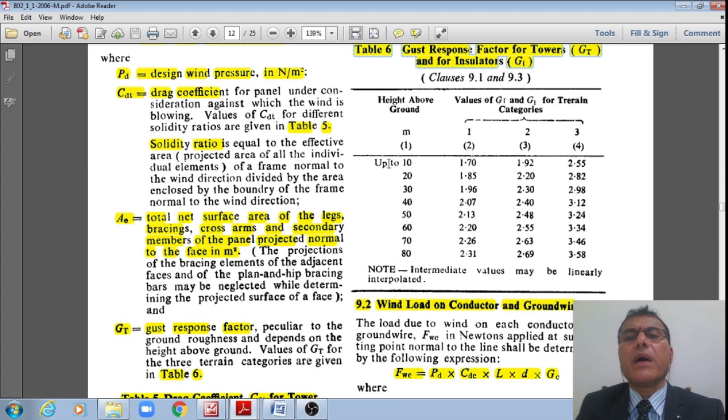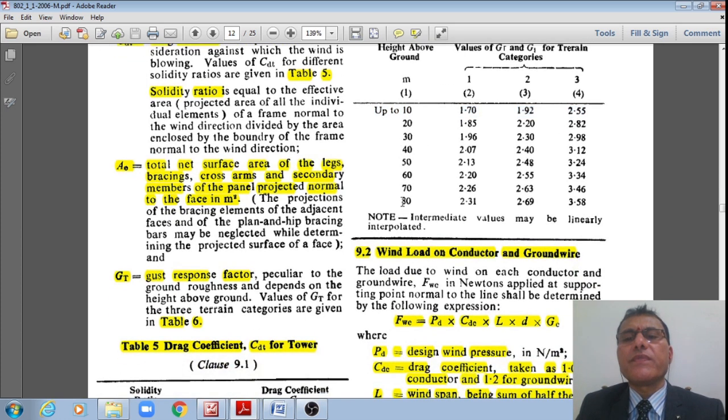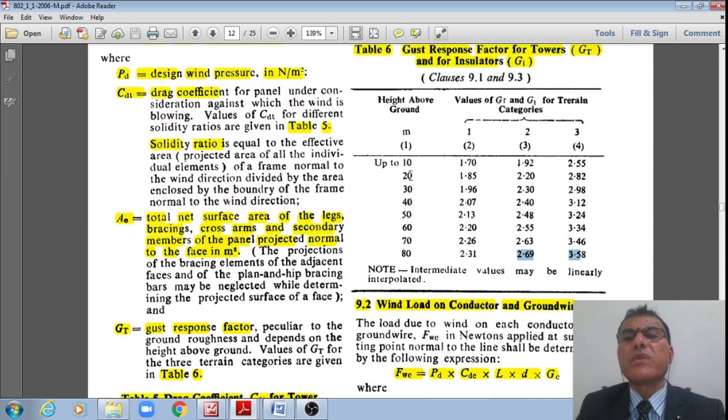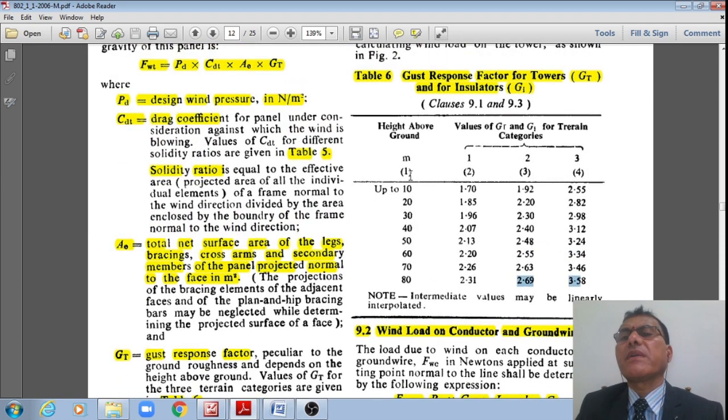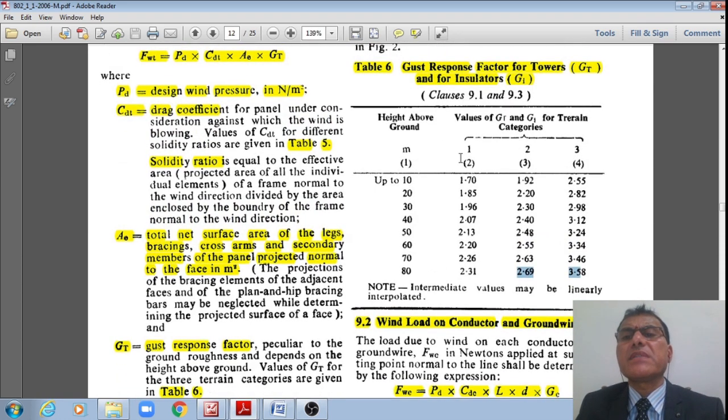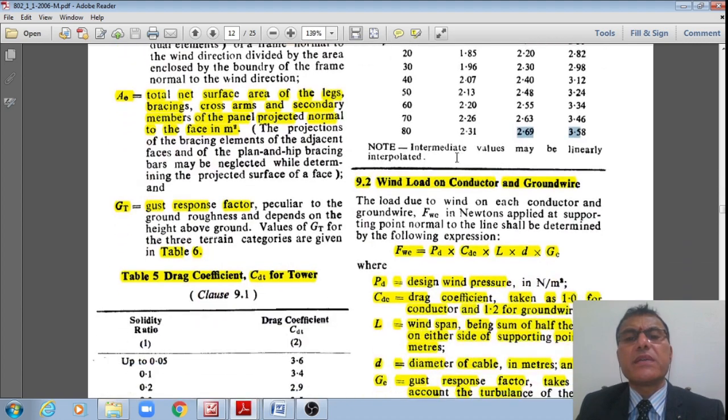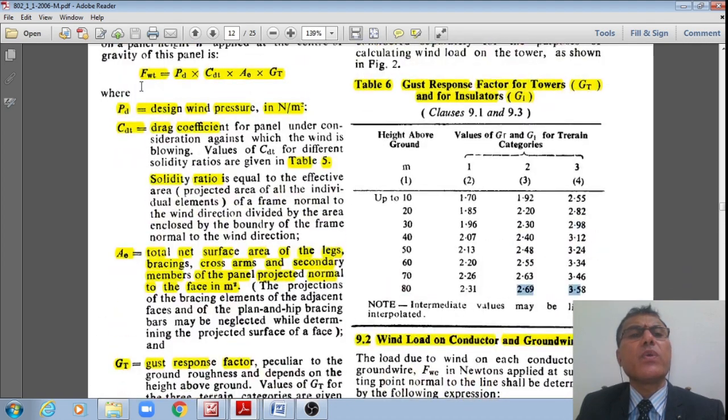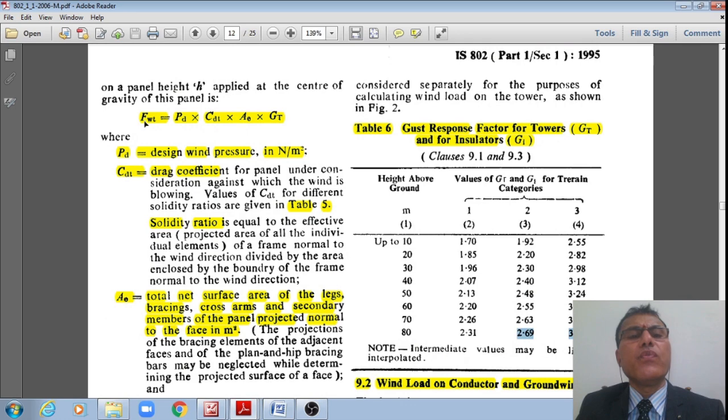Therefore, for height up to 10 meters, then terrain category 1, 2, 3, we do have 1.7, 1.9, 2.55 respectively, so on and so forth. If the height is 80 meter, I do have 2.31, 2.69 and 3.58. That is how the gust response factor for the towers as well as the insulators. Once I get this, then you can calculate the wind load on the tower.